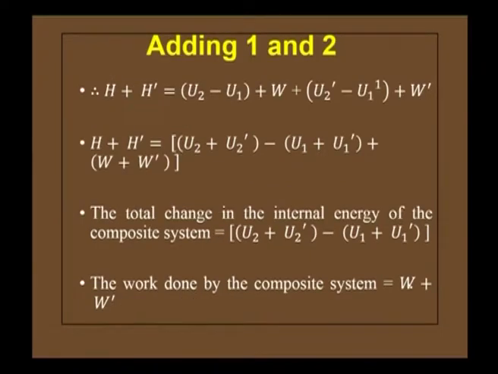When you add these two equations, H + H' = U2 - U1 + W + U2' - U1' + W'. Collecting all the like terms, the expression becomes H + H' = (U2 + U2') - (U1 + U1') + (W + W').